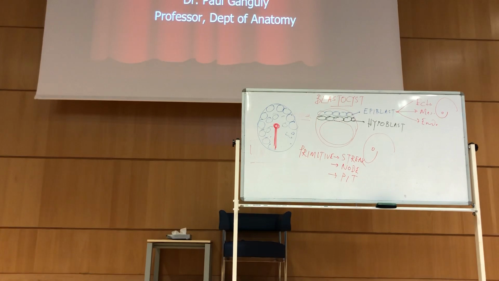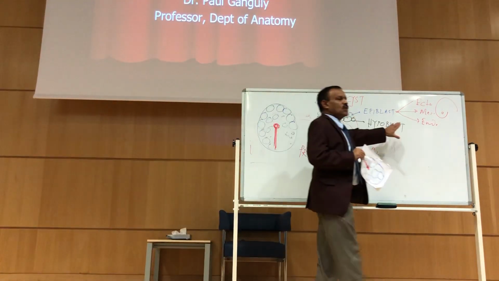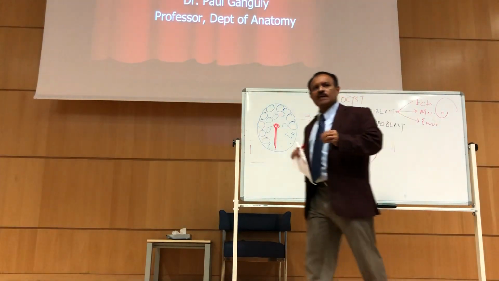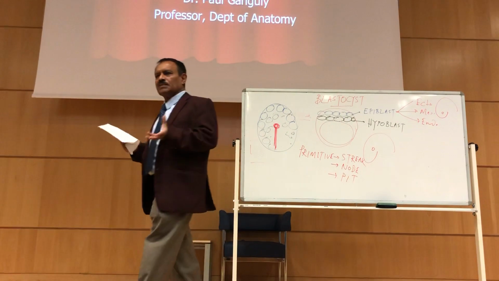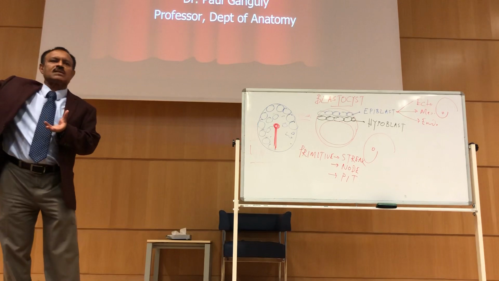What I'm trying to say right now is that from the 3rd week to the 8th week, that is what you have to understand. That is called gastrulation. What is gastrulation? It is differentiation. Differentiation of what? Differentiation of the epiblast. Is this clear to you or not? Yes. Gastrulation is the differentiation of the epiblast to form ectoderm, mesoderm, and endoderm. This is happening from the 3rd week. In the 3rd week the ectoderm and mesoderm are there, and the differentiation continues till 8 weeks.